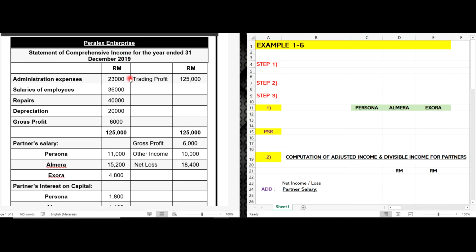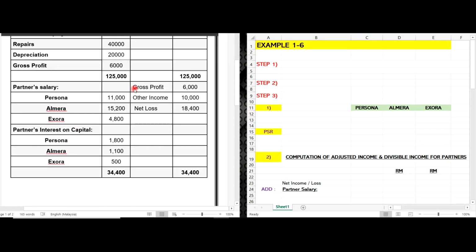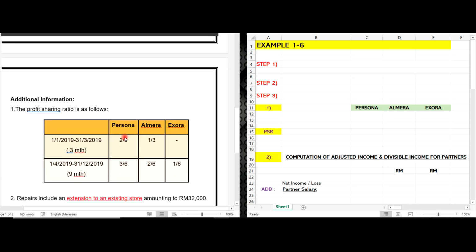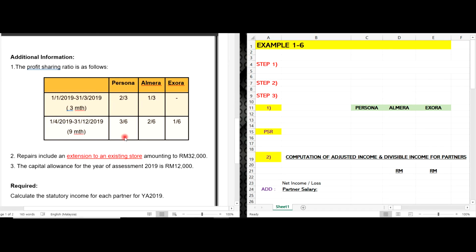Okay, so this is the question given to you. You need to identify which one is non-allowable expenses and which one is other income, and which one is partner income or partner expenses. Here on your left is about administration expenses. There is no other information. So let's have a look at whether they have information in the additional information. There is no additional information stated, unless they are giving you the profit sharing ratio table.